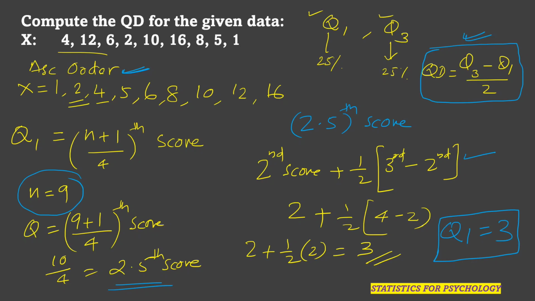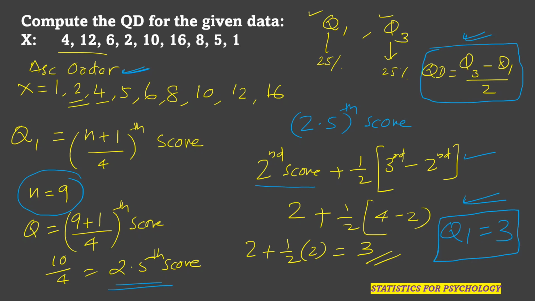But here we got 2.5th score. So when I say 2.5th score, it is after 2 before third score. That is why we have taken second score plus half of third minus second. This step is very, very important. So half of third minus second, 4 minus 2 you got 2, half of 2, 1. So 2 plus 1 we got 3. So we have calculated Q1 is equal to 3.